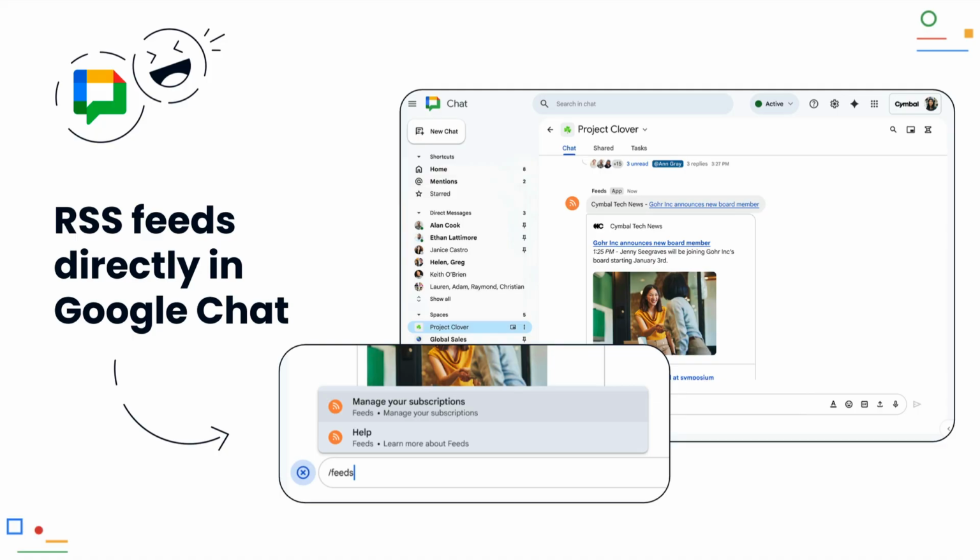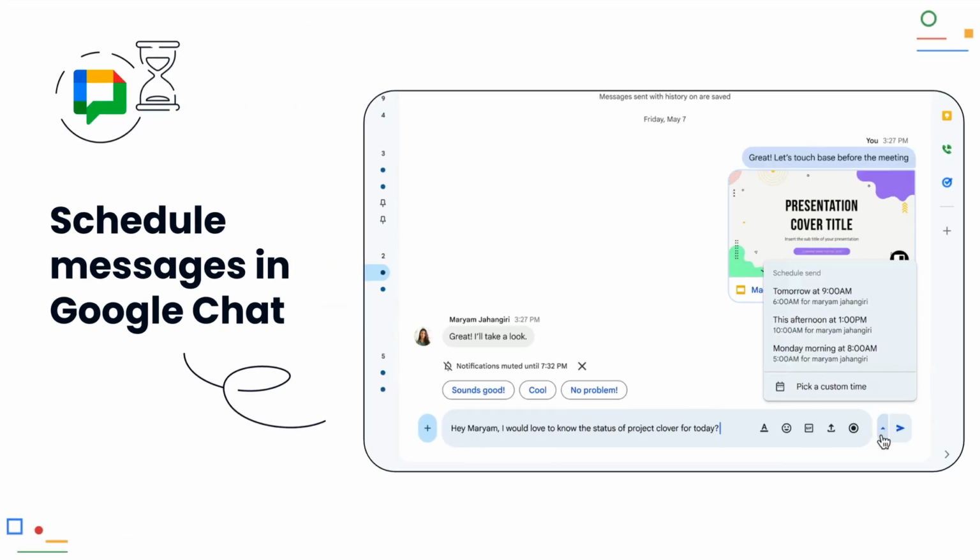RSS feeds directly in Google Chat. With the new Feeds app, you can bring external news sources directly into your chat rooms. Whether industry news or blog posts, simply connect an RSS feed and new posts are automatically posted in the chat. This saves you from constantly switching between different websites and keeps your whole team up to date within the context of your projects.